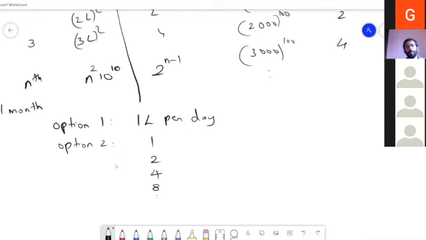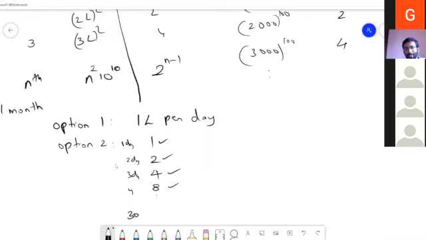Okay, so suppose you're having two options. One option is you get 1 lakh rupees per day over a period of 1 month. And option two is on the first day you get 1 rupee, second day 2, third day 4, 8, and so on for 30 days. This is for the first day, second day, third day, fourth day, till 30 days.